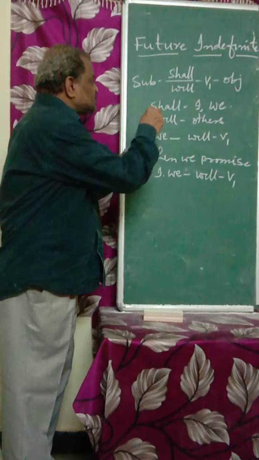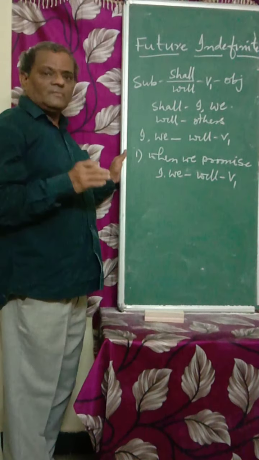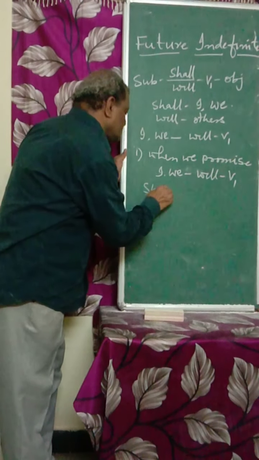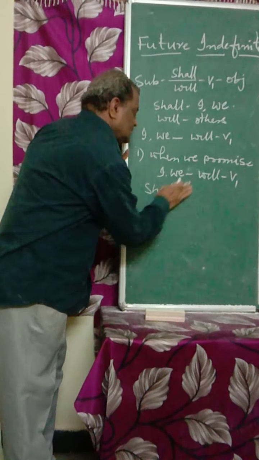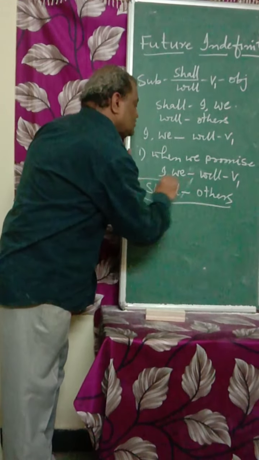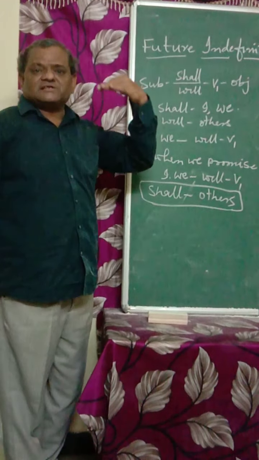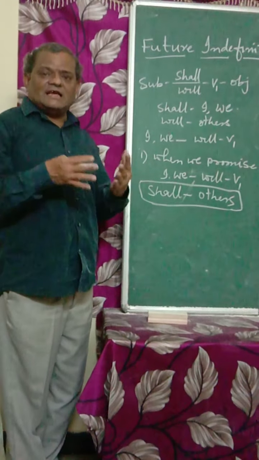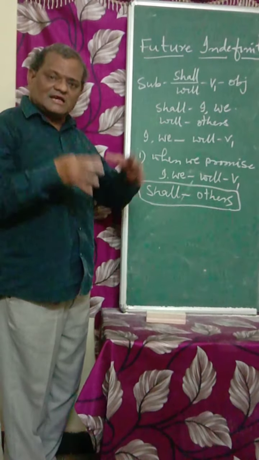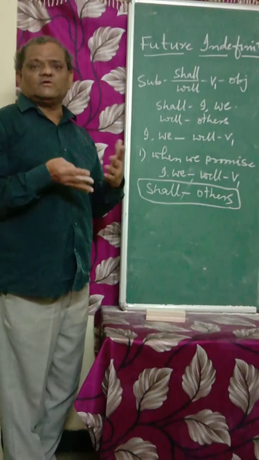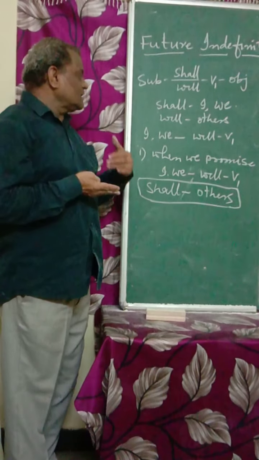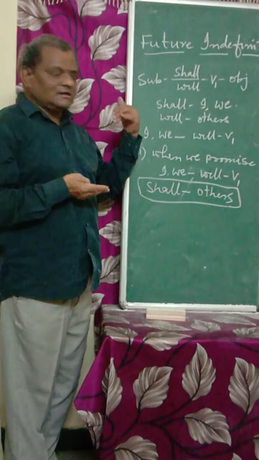Then, can we use shall for others? We cannot use shall for others. Shall is not to be used. Of course we can use it, but we cannot read the other person's mind. We don't know whether what the person says is really going to happen, whether it is a promise or not, whether he really wishes to do it. That is why we don't use shall for you, he, she or they.